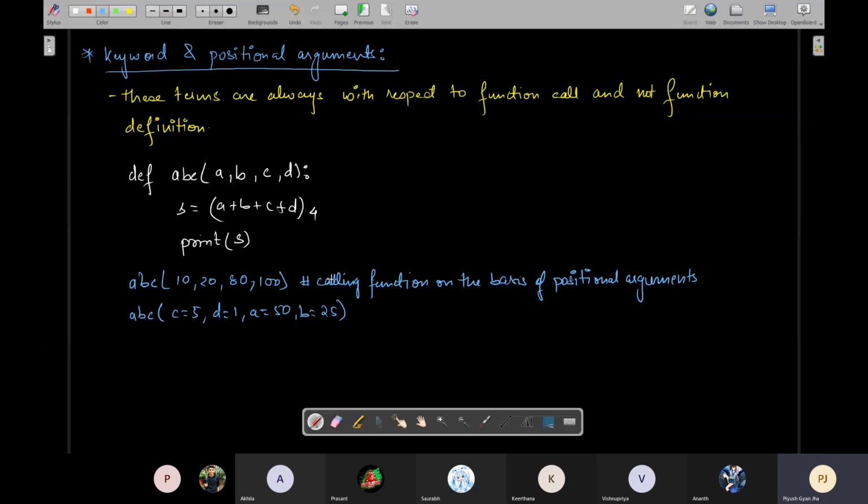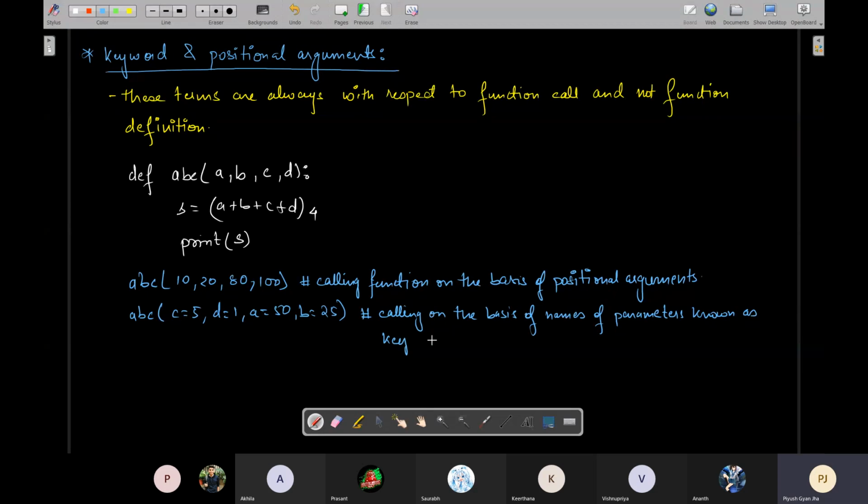ठीक है? Therefore, this type of function call is calling on the basis of names of parameters known as keywords. ये space नहीं है, that's why I have changed the line.